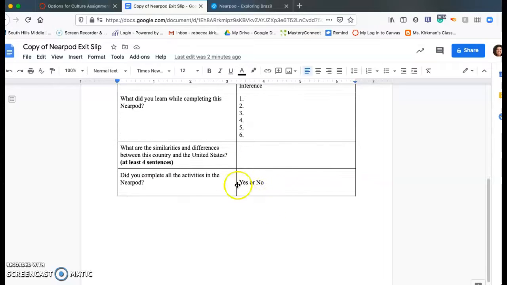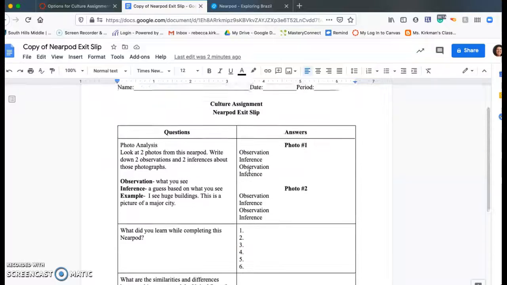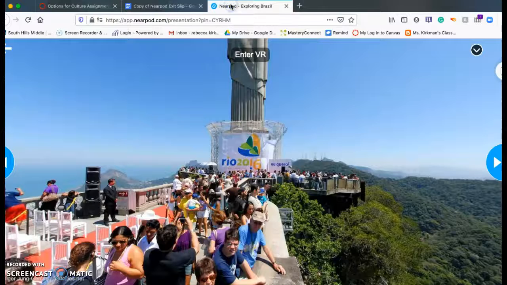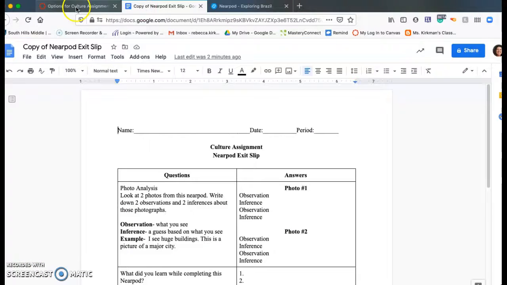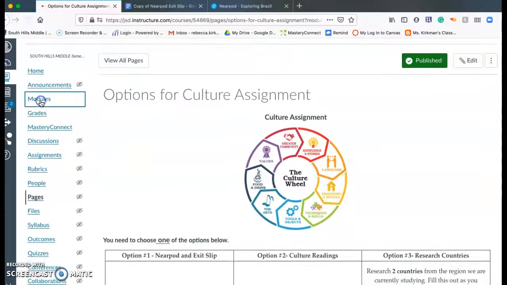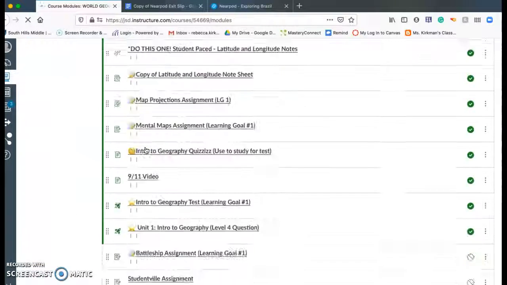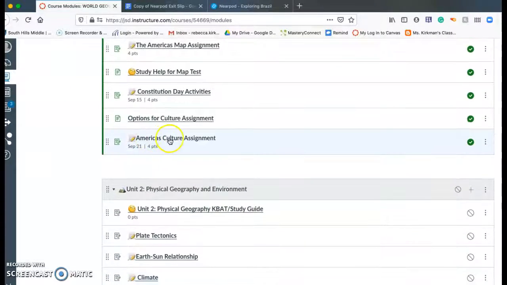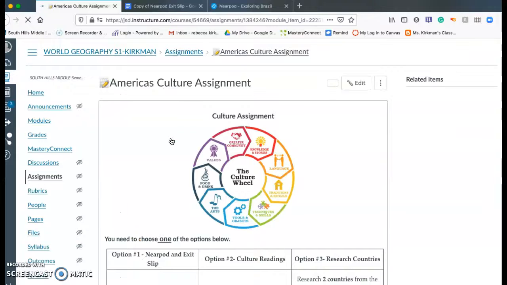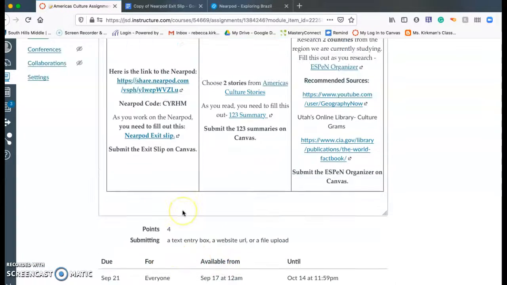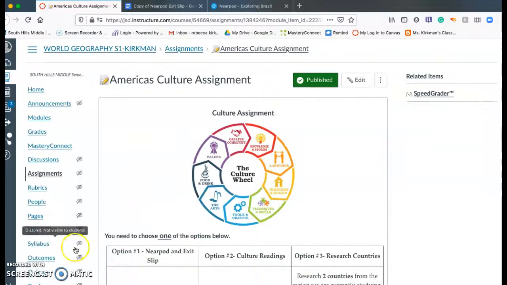Then you need to complete all the activities for this. If you don't finish this in one class period, Nearpod does save where you're at, so you can finish it the next day. When you get done, you'll go back into your modules and submit your assignment where it says American Cultures Assignment. You'll come in here, and to submit it, you'll need to attach it from your Google Drive. All right, so that is it for the first one.